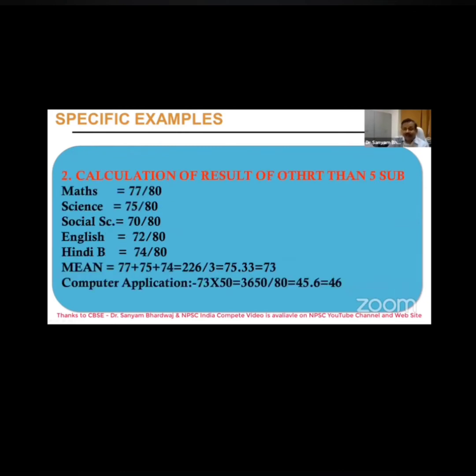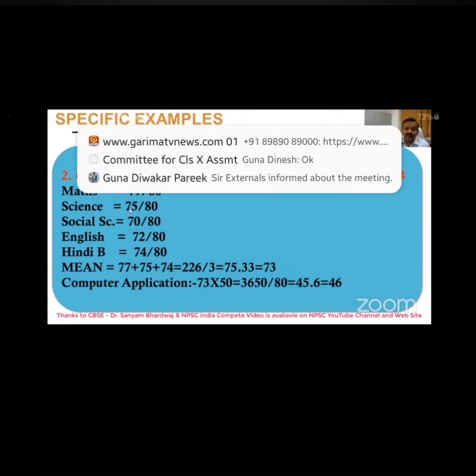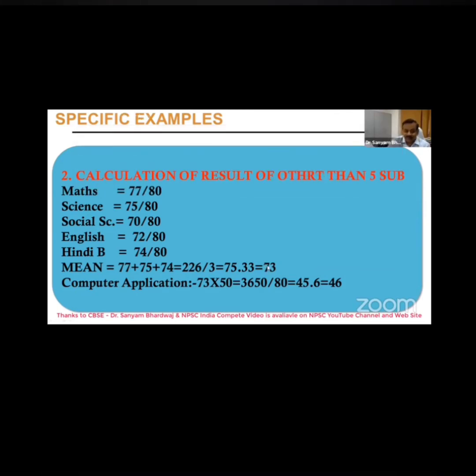Now calculate the result of subjects other than the 5 subjects. Say we have got these marks: 77, 75, 72, 74. So the mean marks come to 73.